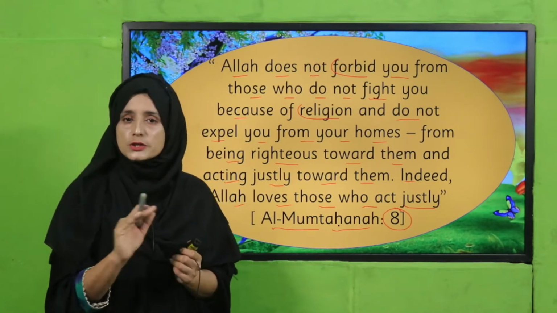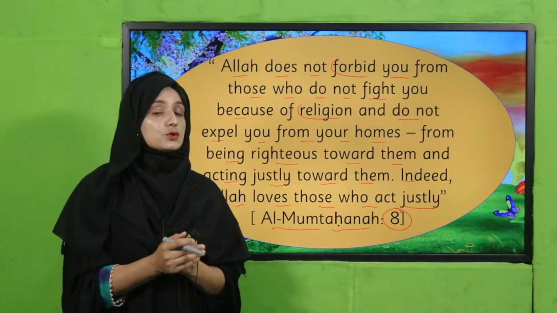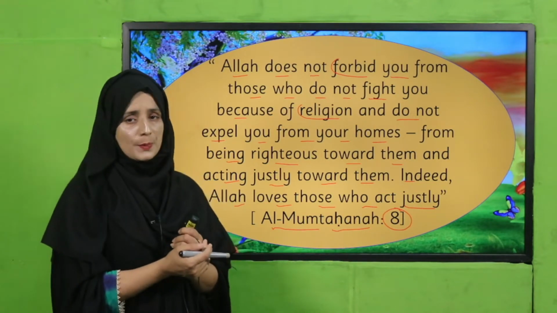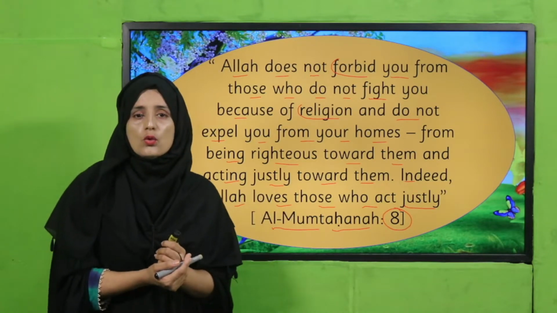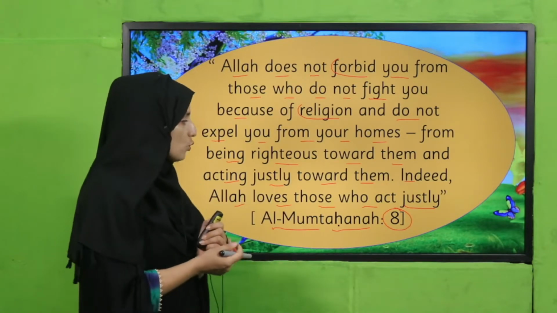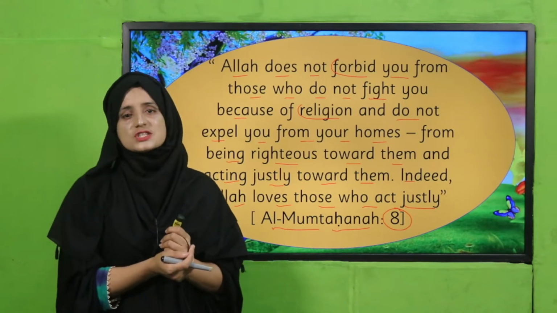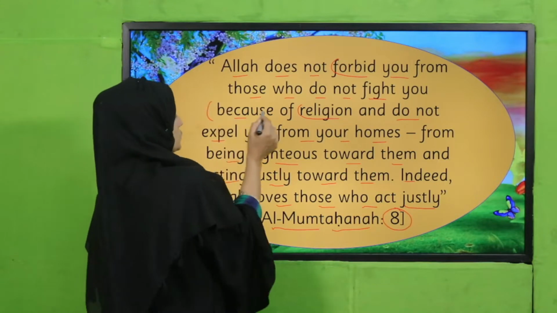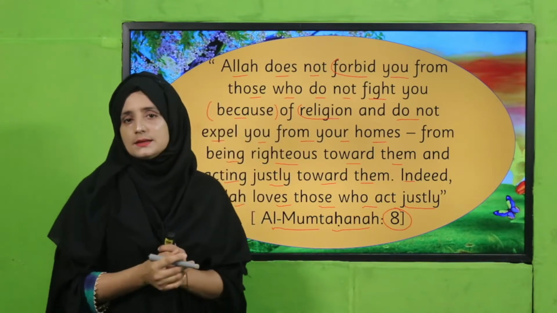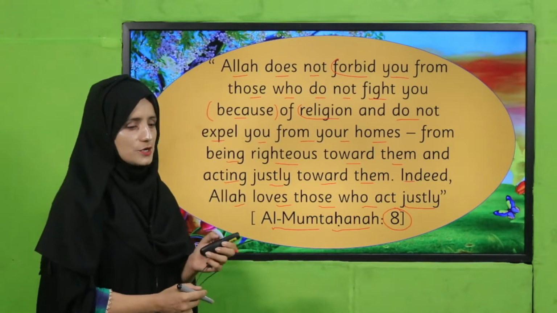So there is no need to degrade them and no need to do anything wrong with them, because Allah always loves those people who have justice, who act justly. So this is a beautiful verse. And what is this word? Because, do you know that? Yes, this is a conjunction.